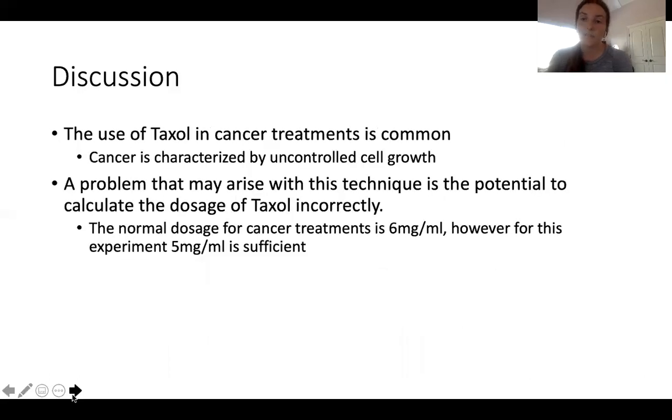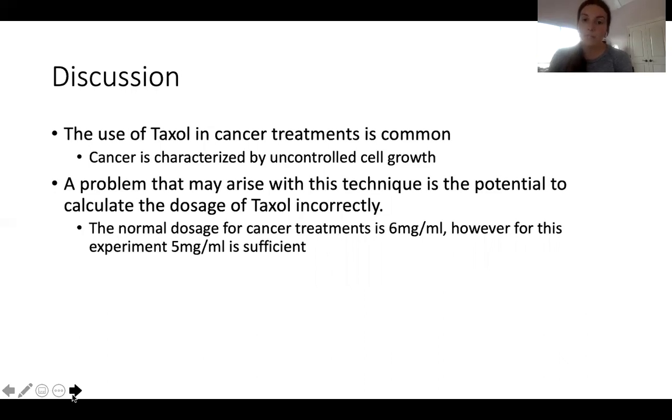The use of Taxol in cancer treatments is very common, and this is a good treatment that they've seen results with. Cancer is characterized by uncontrolled cell growth, so by using Taxol, doctors and researchers are able to get somewhat of a control on that cell growth and be able to reduce the unwanted cell growth.